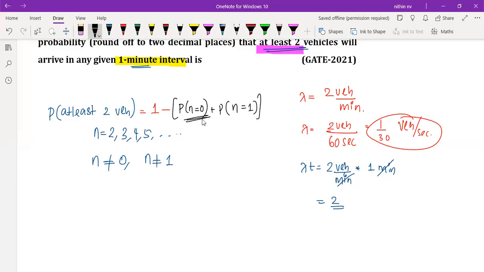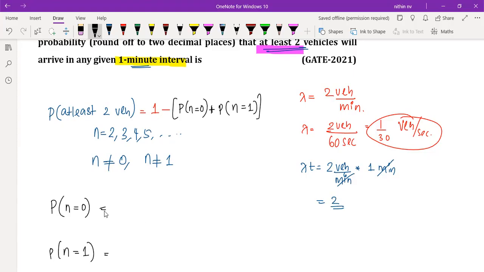So this is the case of 0 vehicle arrival and this is the case of 1 vehicle arrival. Those 2 cases we need to minus from the total probability of 1. So we can add these 2 together and minus it from 1. So that we are going to get probability of at least 2 vehicles, that is 2, 3, 4, 5, 6, 7, 8 like that. Understood, guys? So our task is to calculate how much is P of n equal to 0 and also how much is P of n equal to 1. This is the meaning of at least 2.